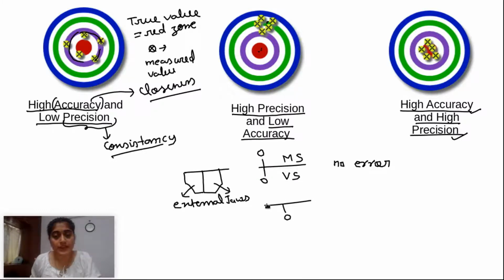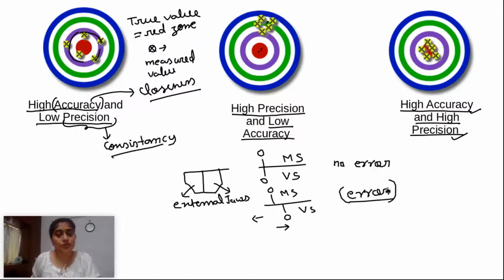But if both the external jaws are closed, at that time if the 0 of the vernier scale is not matched with the 0 of the main scale, then it is having some error. It can be in this direction, or it can be in this direction also, but it is not matching. It means it is having some error. So can I resolve this error?